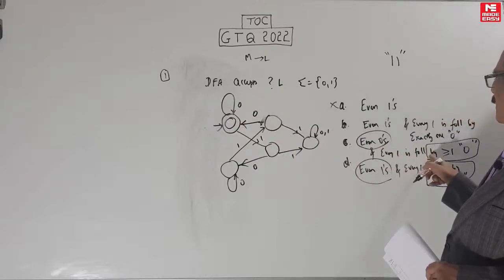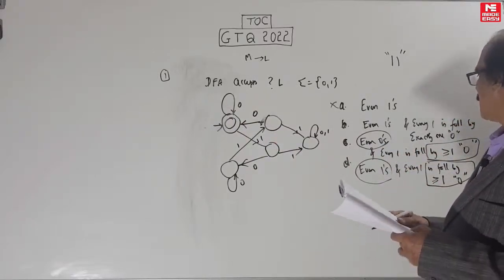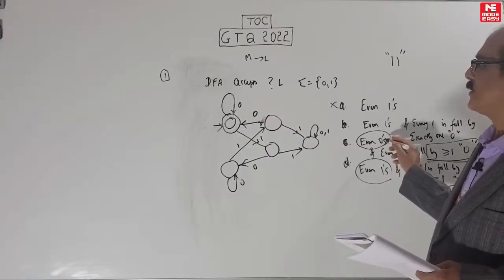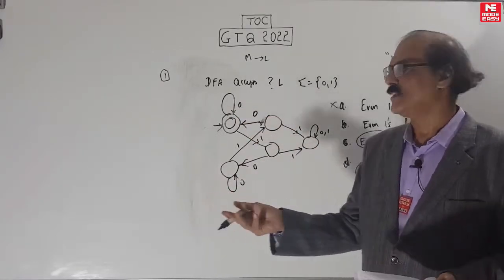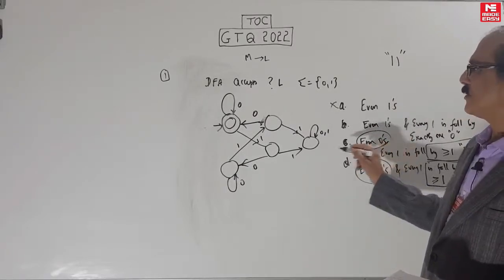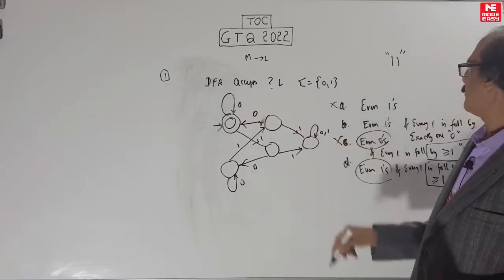So try to attack the other part. Every one is followed by at least. This is actually what it said. This is even zeros, not even ones, even zeros. With even zeros you can easily see 1 0 is accepted, that is odd zeros. This itself you can attack. Immediately make it accept odd zeros, finished. 1 0 is accepted, over, throw it out.